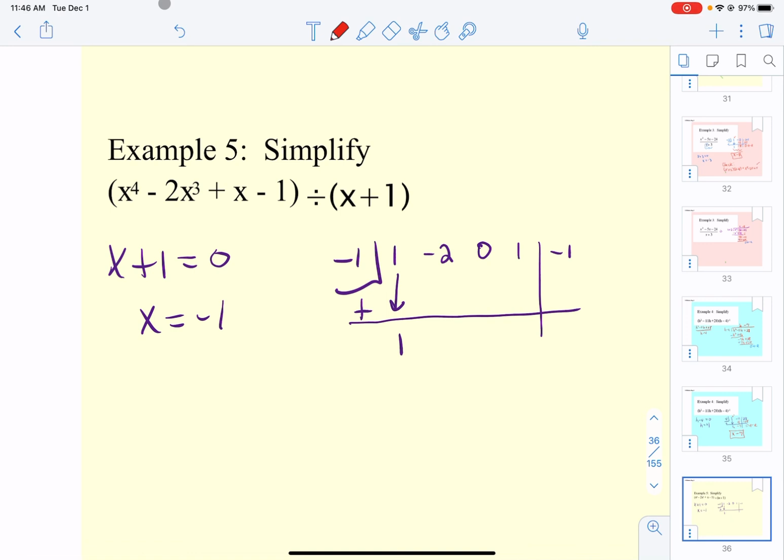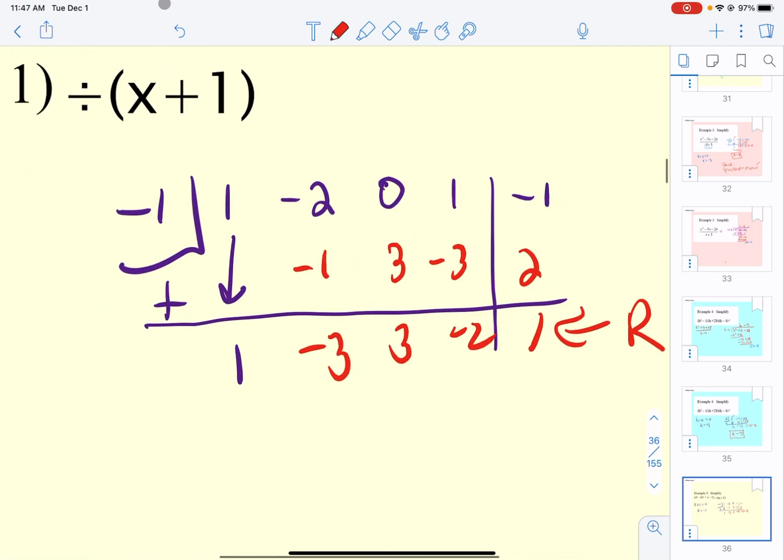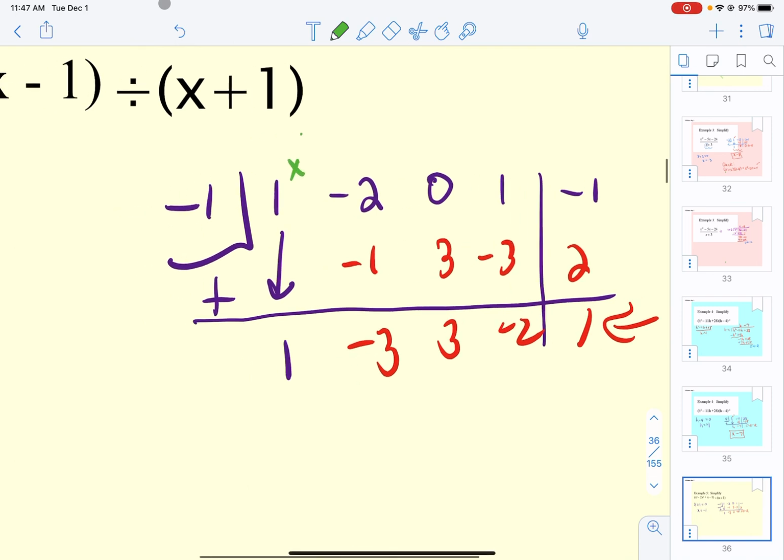Now let's do the math. We're going to multiply, write it down, add them up, multiply, write it down, add them up, multiply, write it down, add them up, multiply, write it down, add them up. We have a remainder this time. So now how do we write our answer? Well, this was a cube, or was it a fourth?